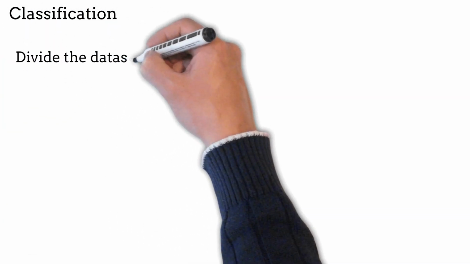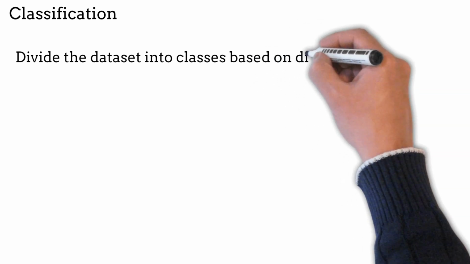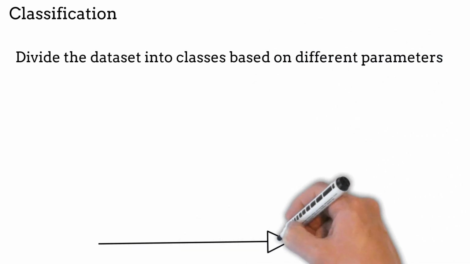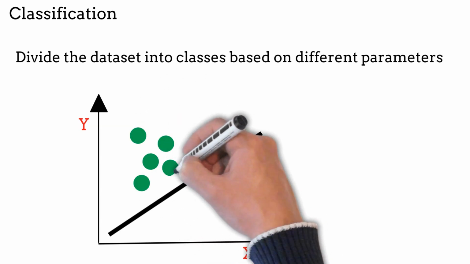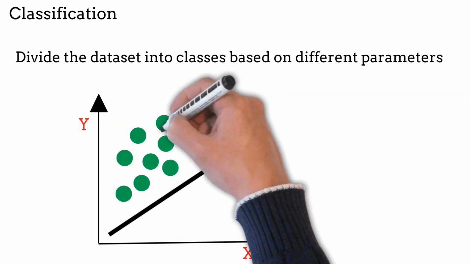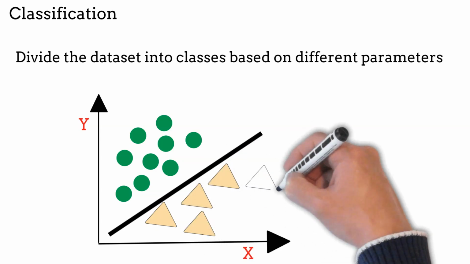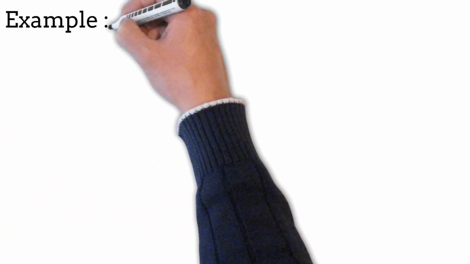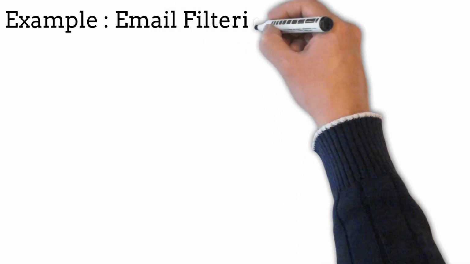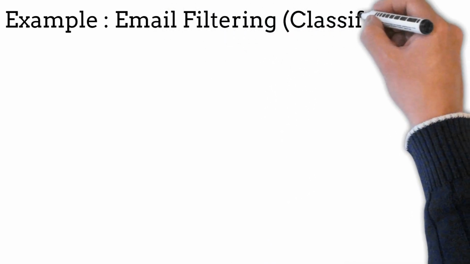Classification is a process of finding a function which helps in dividing the dataset into classes based on different parameters. In classification, a computer program is trained on the training dataset, and based on that training, it categorizes the data into different classes. Classification is commonly used in email filtering to classify incoming emails as spam or legitimate.